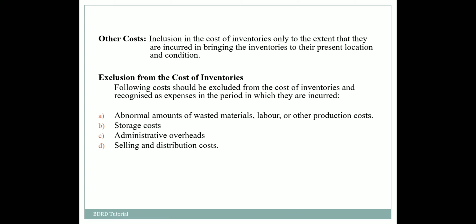There are certain costs which will be excluded from the cost of inventories, like administrative overheads, selling and distribution cost, abnormal amounts of wasted materials, labor or other production costs, or storage cost.